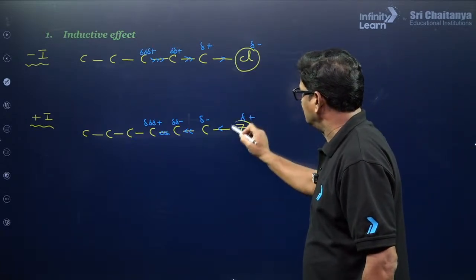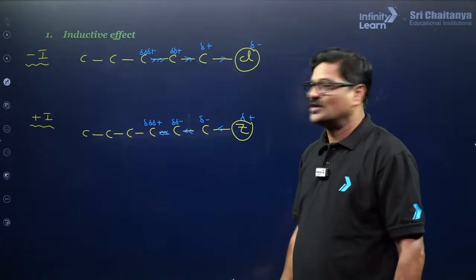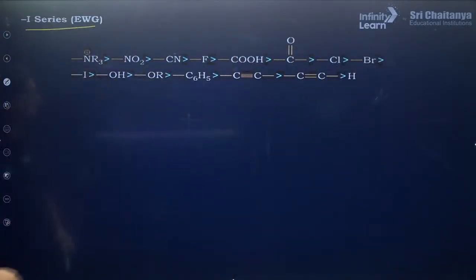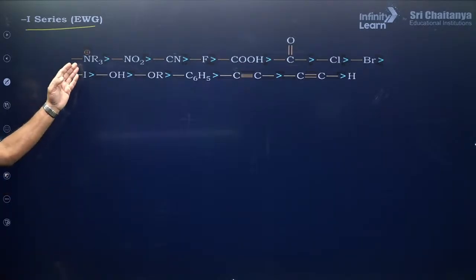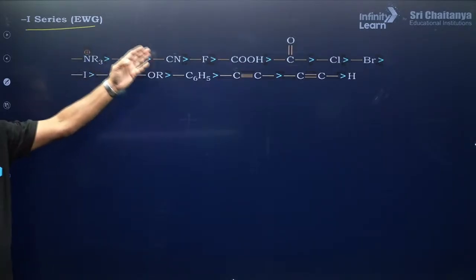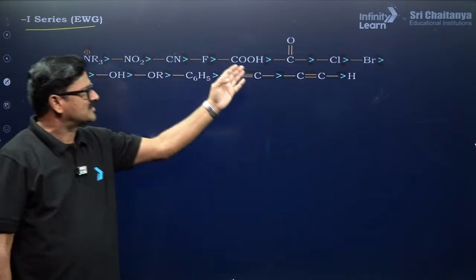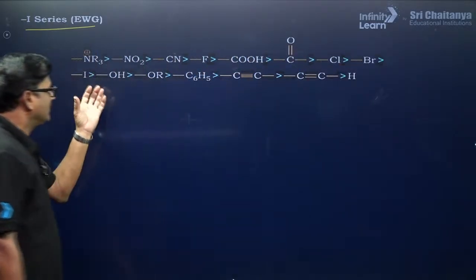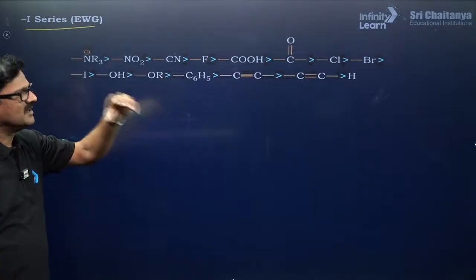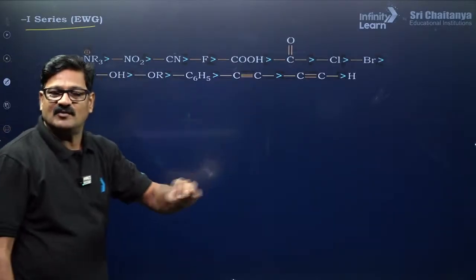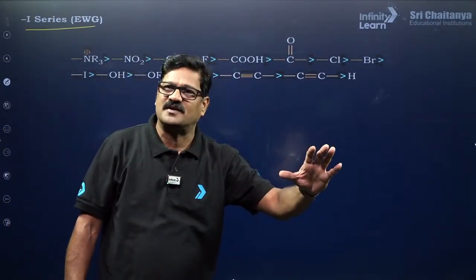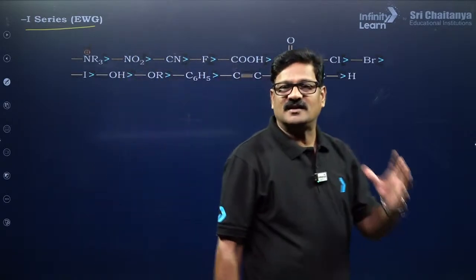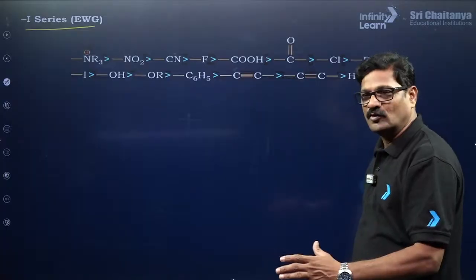What are the applications of this? What is the order we can say? So simple, I just want to give you minus I series, electron withdrawing group. This is the order: NR3 plus is greater than NO2, CN, F, carboxylic group, and carbonyl, chlorine, bromine, iodine, OH, OR, C6H5. I just want to say, whatever functional group you know, it is all related to minus I group, okay.